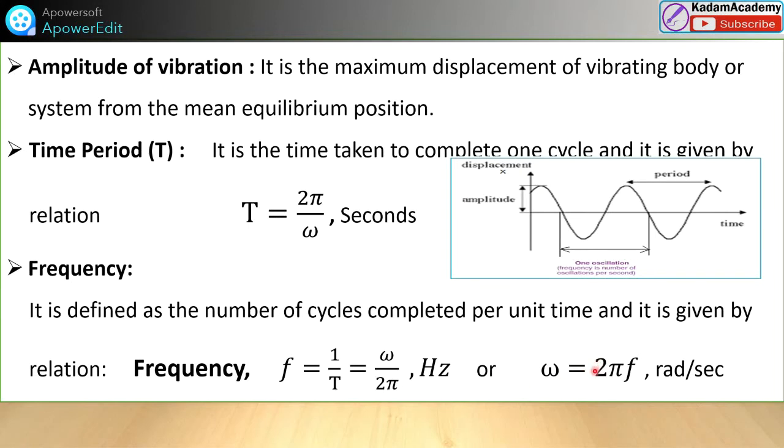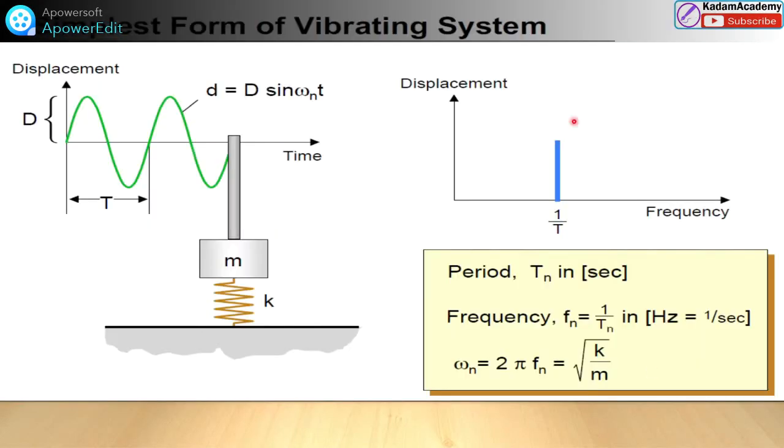How to calculate omega? Omega is 2 pi f also. So this is the only simple representation for the equation. The simplest form of a vibrating system, we have already studied: the spring mass system. Mass is there, K is the spring stiffness, and this is the rod where we represent this graph.